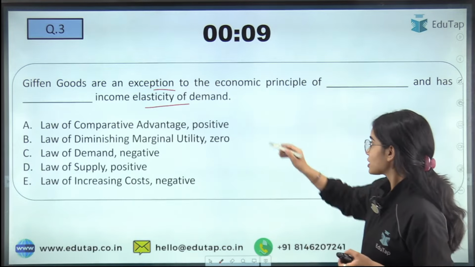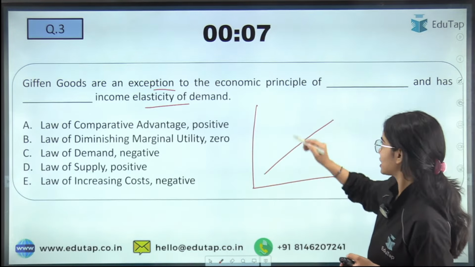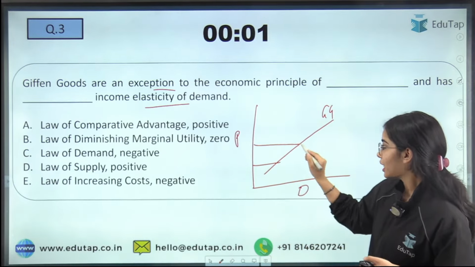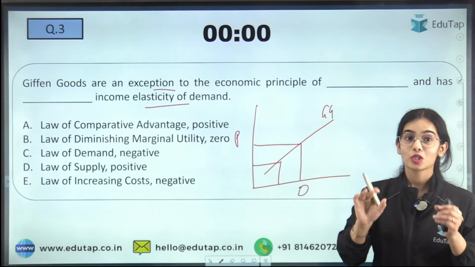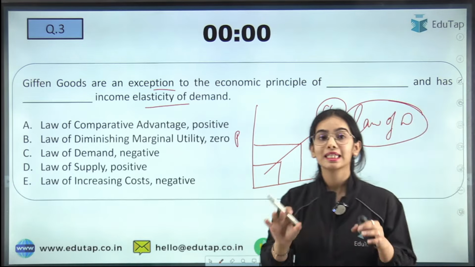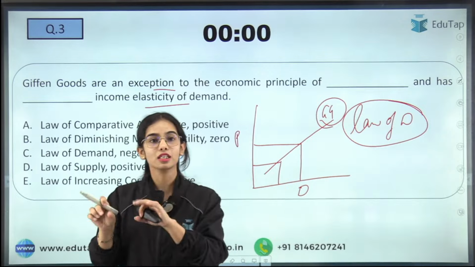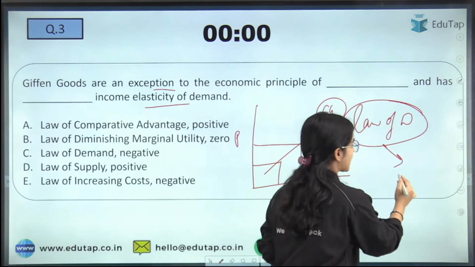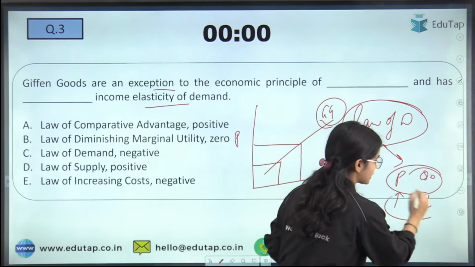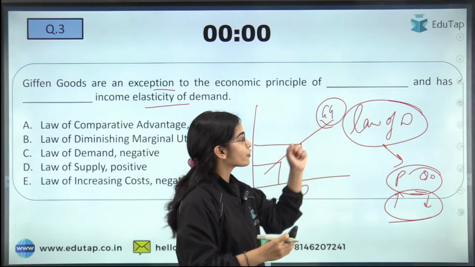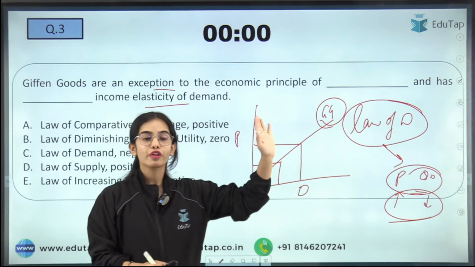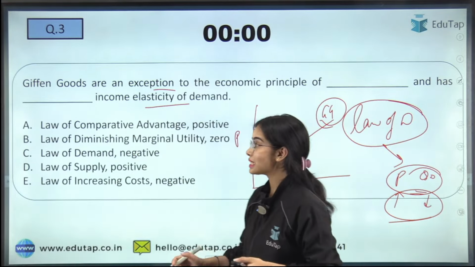So first of all, this is the price and demand relationship for Giffen goods. If the prices are increasing, the demand for the Giffen good is increasing. So Giffen goods break the law of demand. The law of demand states that the price and the quantity demanded have an inverse relationship: if the price is increasing, quantity demanded is decreasing, and vice versa. While for the Giffen goods, the law of demand is broken because if the price is increasing, the demand is also increasing.